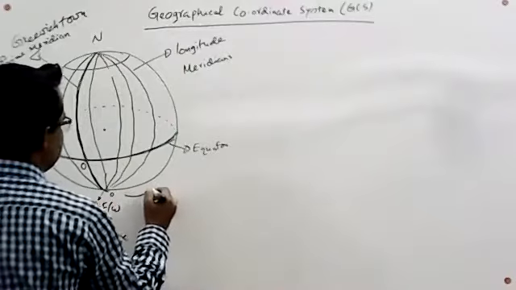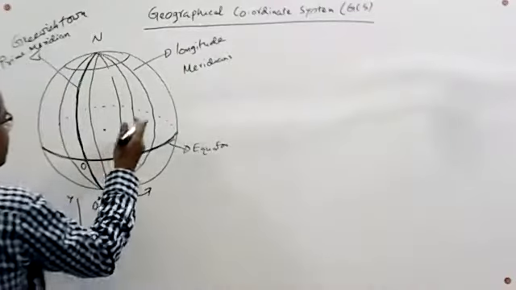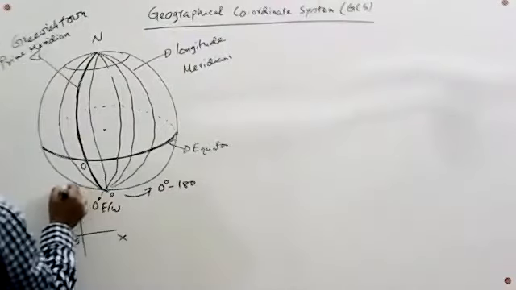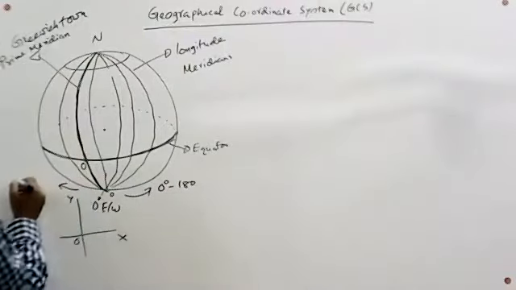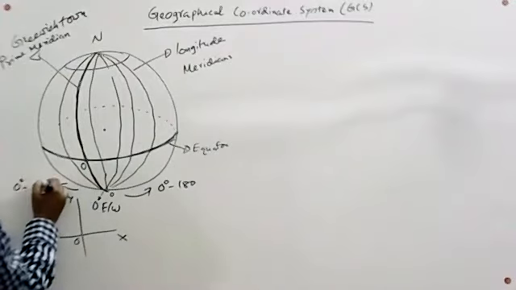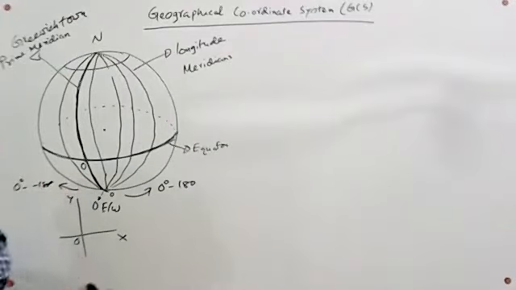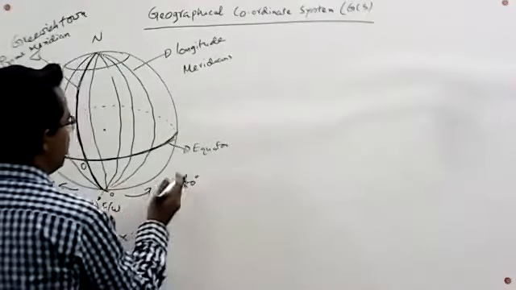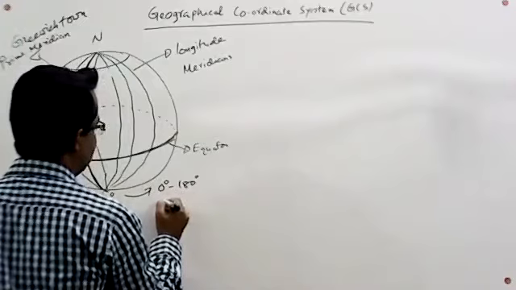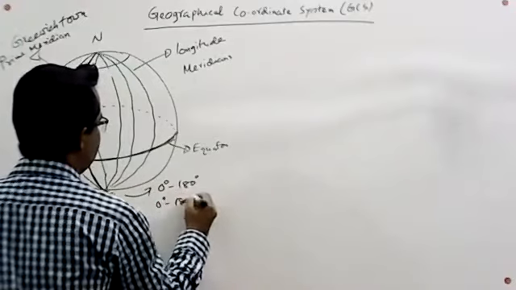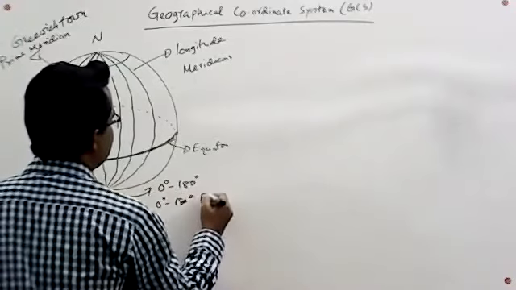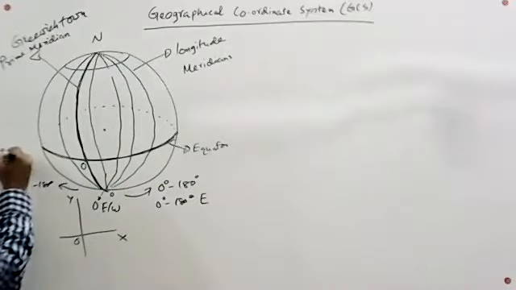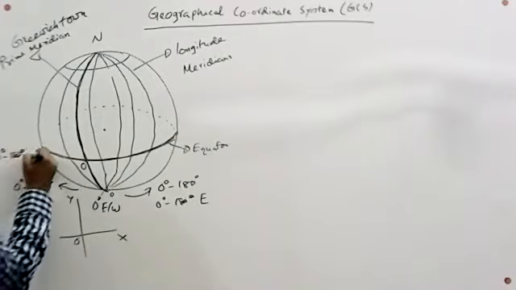In this direction, meridians are located from 0 degree to 180 degree, and from this direction, from 0 degree to minus 180.